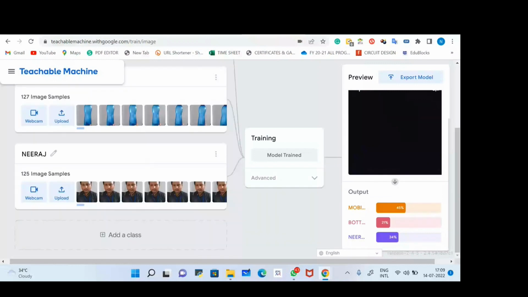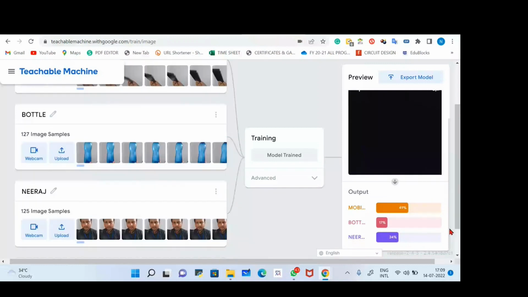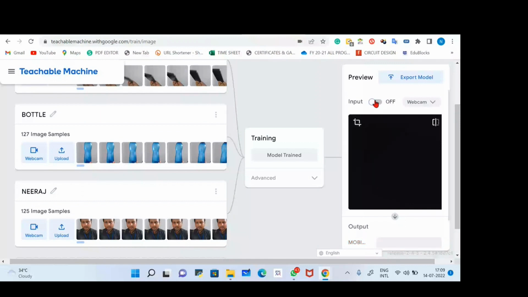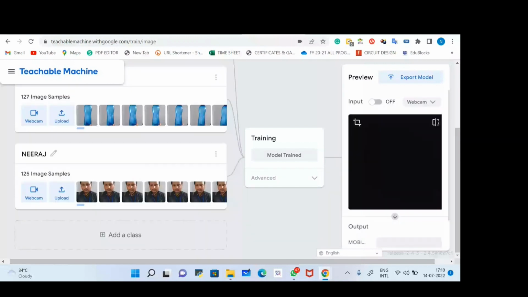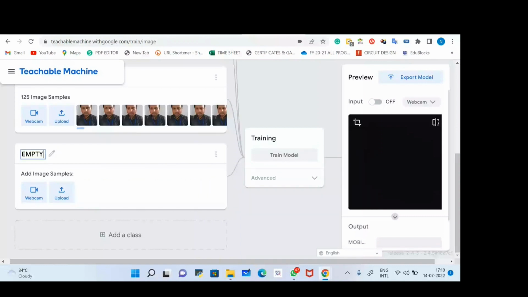So before that, just a second, we will stop the input like this. So this is how my input is stopped right now. You can see on your screen, everything is stopped. Now we'll go again to this section, that is add a class. We'll create one more class that is empty. So we'll name it empty. We'll record a white background also. So we'll click here and we'll click the add record button. So these are the empty samples.